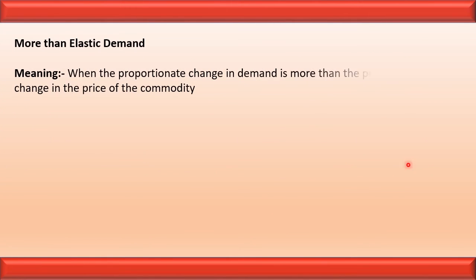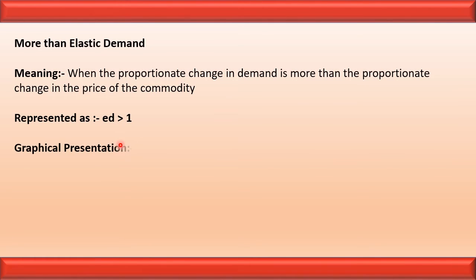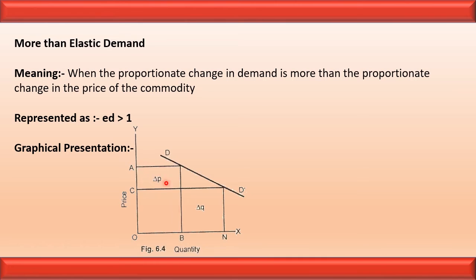When the proportionate change in demand is more than the proportionate change in price of the commodity, it is called more than elastic demand. It can be represented by ED greater than 1. Graphical presentation: here we can see that the percentage change in demand is more and the percentage change in price is less.